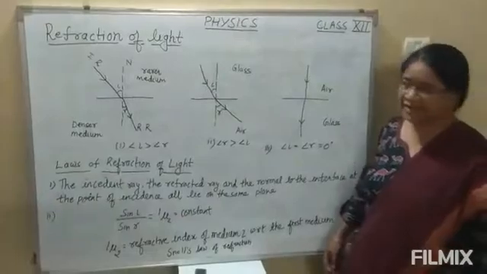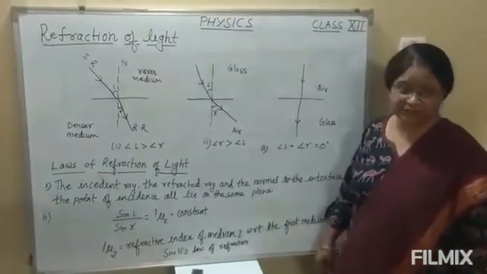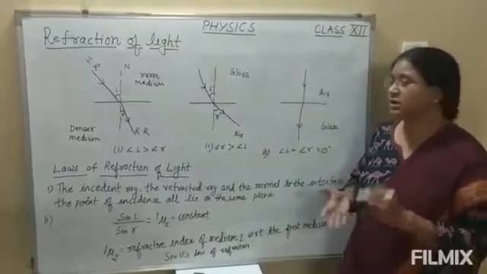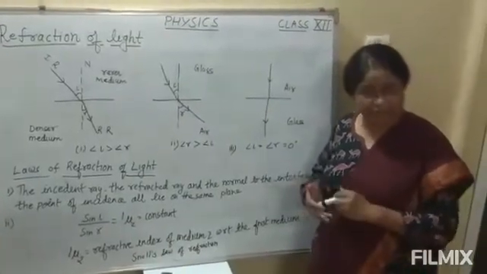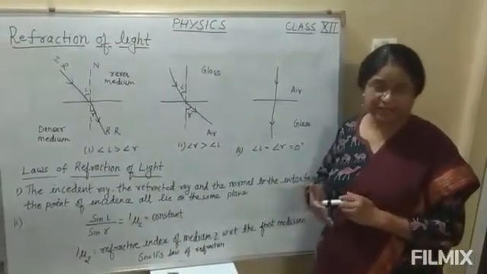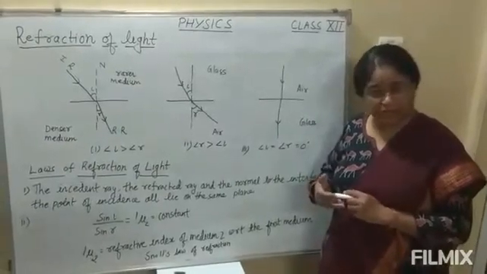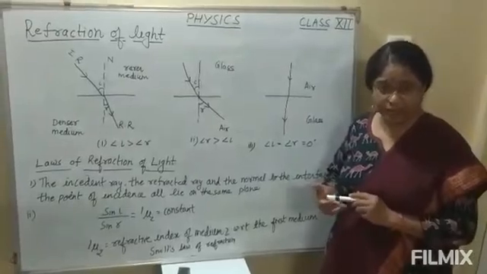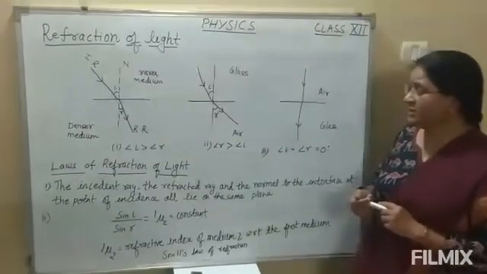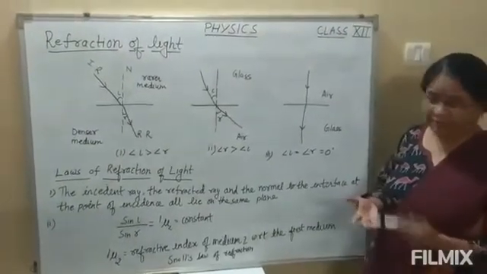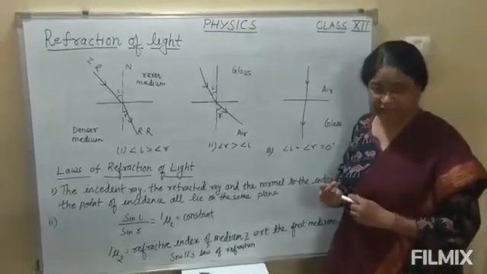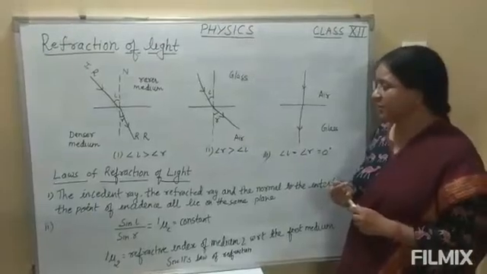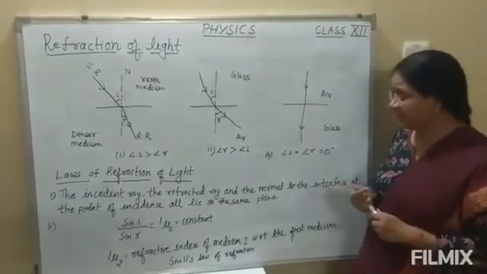In last class we have studied the reflection of light: reflection through the plane mirror, through the curved mirror, the mirror formula and the magnification through the curved mirror. I think all of you have understood and practiced at your home. Now today we will start the next topic, that is refraction of light. This topic you have also studied in 10th standard, but we will revise again.